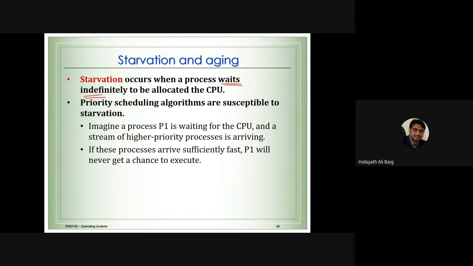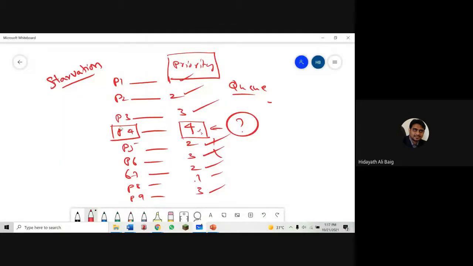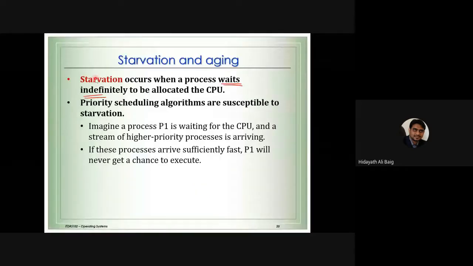If I go back to my example, we don't know when process 4 will go to the CPU, because we are getting a pool of new processes, process 5, 6, 7, 8, 9, and maybe after that also higher priority. Now this poor process is waiting indefinitely. So that is the problem. We call it starvation.